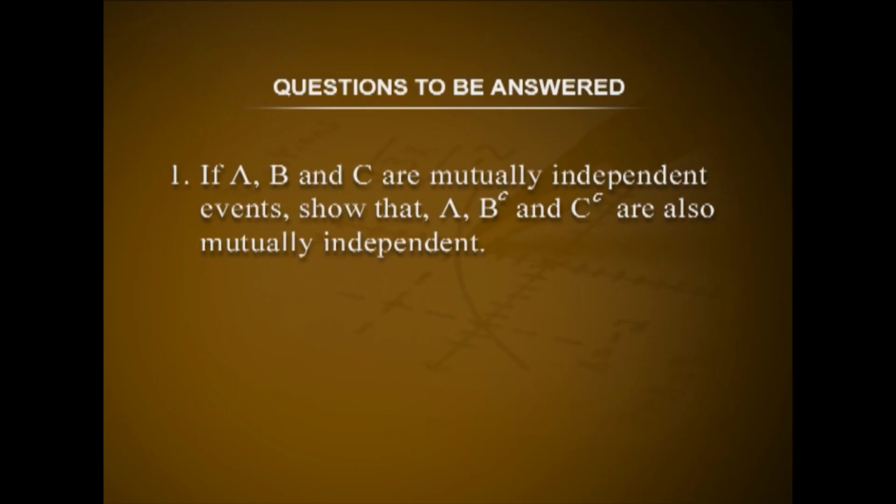In this session, we have discussed mutual independence of events and Bayes' theorem. Before going to the next session, please try to answer the following questions. If A, B and C are mutually independent events, show that A, B complement and C complement are also mutually independent.